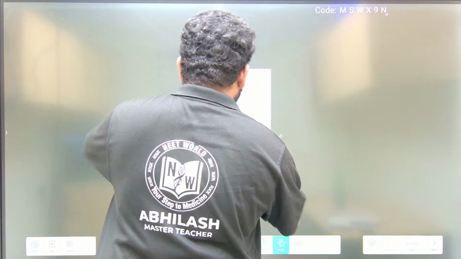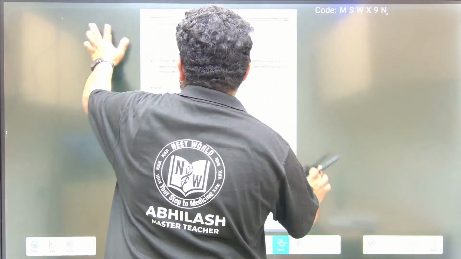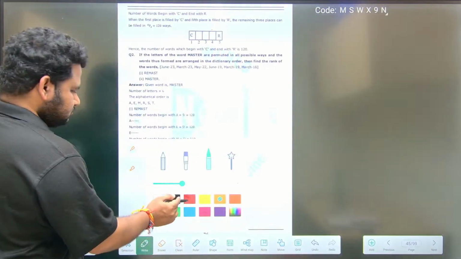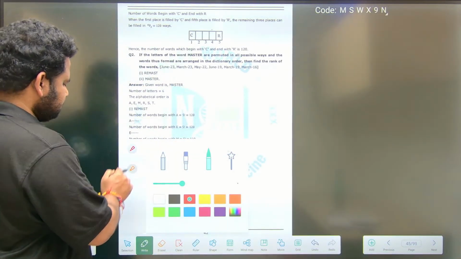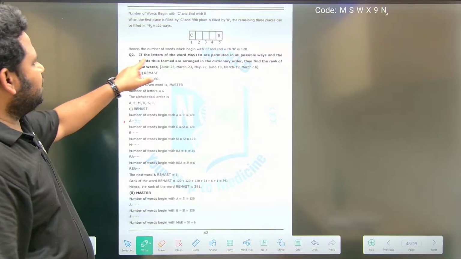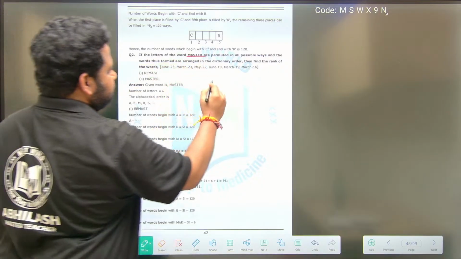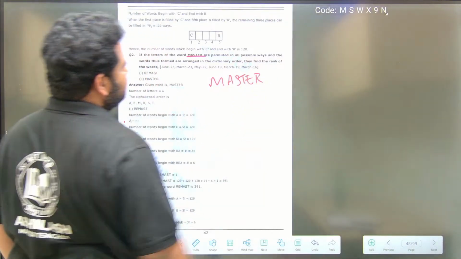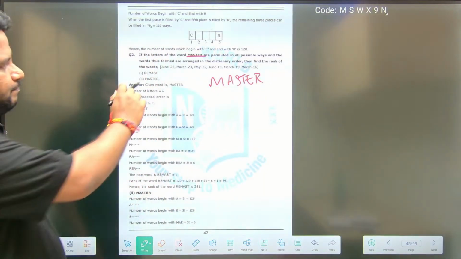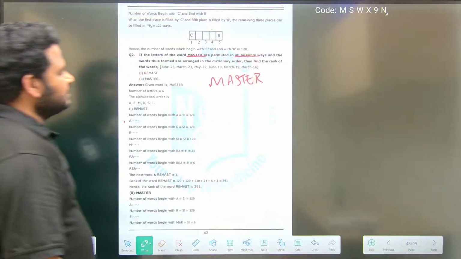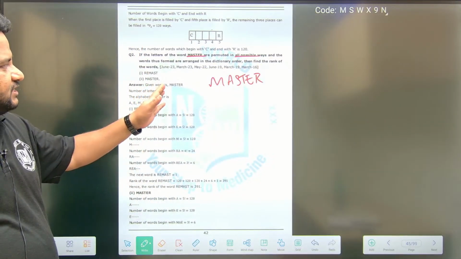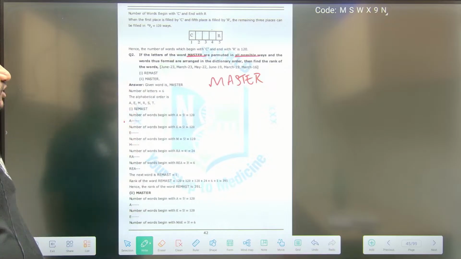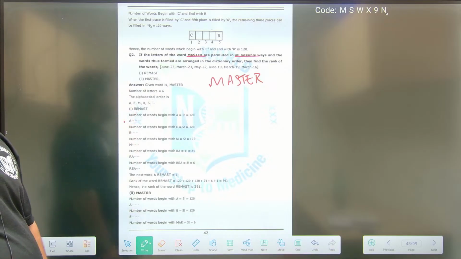This is the question that I wanted to solve first. They are telling that if the letters of the word MASTER are permuted in all possible ways, and the words thus formed are arranged in dictionary order, find the rank of the words REMASTER and MASTER.